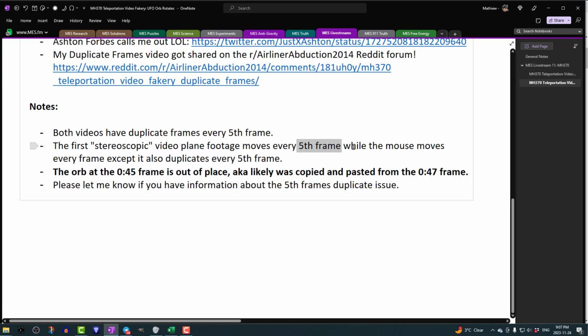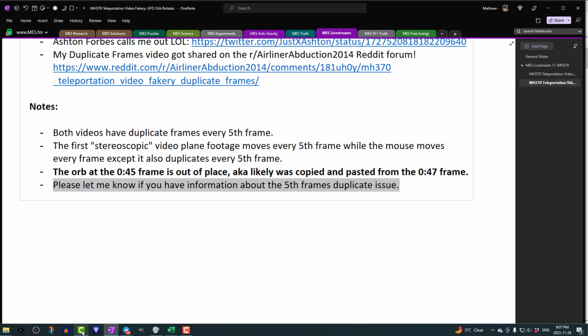So the actual plane moves every fifth frame, while the mouse moves every frame, except it also duplicates every fifth frame. So it's something interesting about these fifth frames right here. Please let me know if you have any information about the fifth frame duplicate issue. I'll go over that right now. And also the orb at the 45-second frame is out of place, likely copied and pasted from the 47th frame. So now that we've gone over all that, let's go over here.